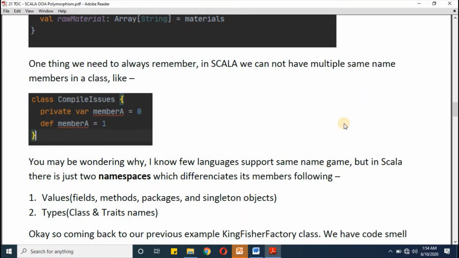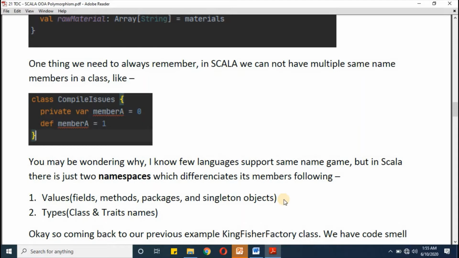And why is it not supported? Because in Scala, everything gets differentiated into two namespaces. The first namespace is for values and the next namespace is for types. So class and trait names come in the type namespace, and the value namespace has singleton objects, packages, methods and field names. So if you define field names and methods with the same name, it will have a conflict